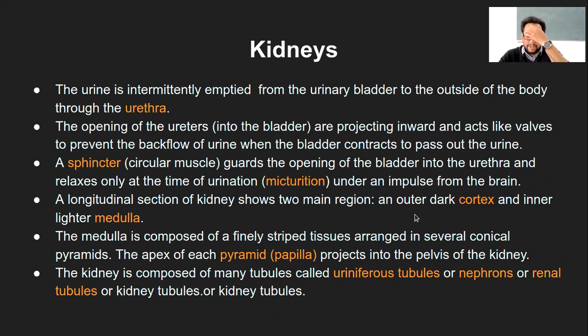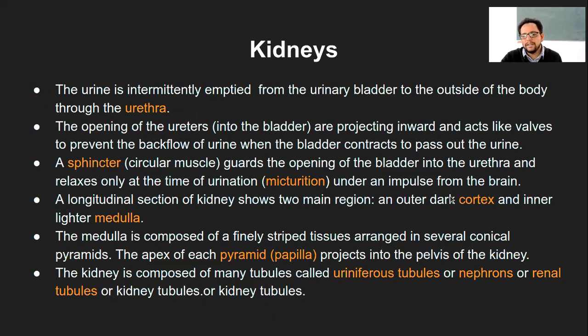Now, if you remember the structure of the root, from outside to inside, the layer closer to the outside is always the cortex, and the innermost portion is always the medulla. Whether you talk of plants or human organs, even the brain has cortex, which is the outside layer. Medulla is the inner portion of the brain. Similarly, kidney also has two sections, renal cortex and renal medulla.